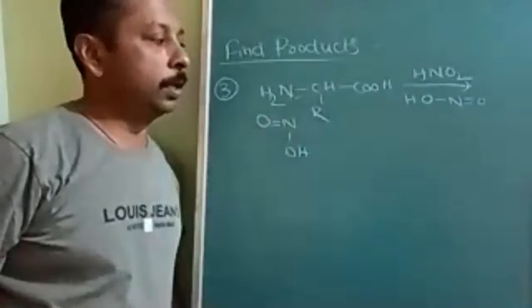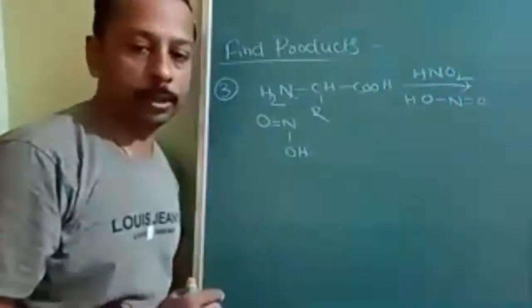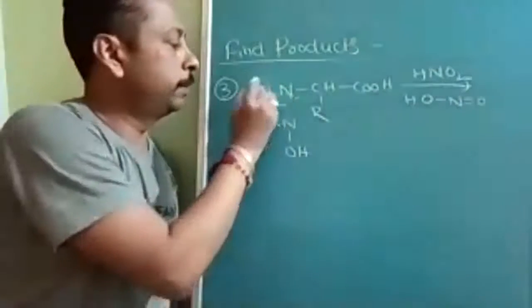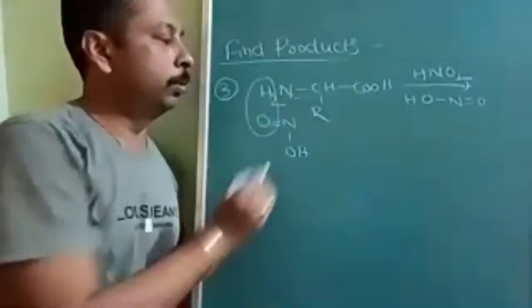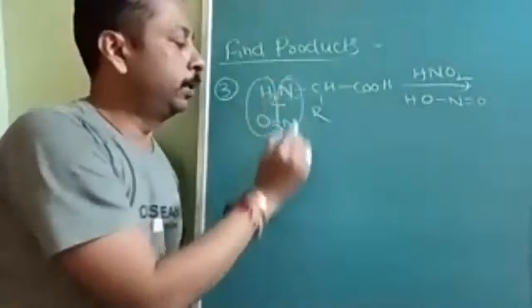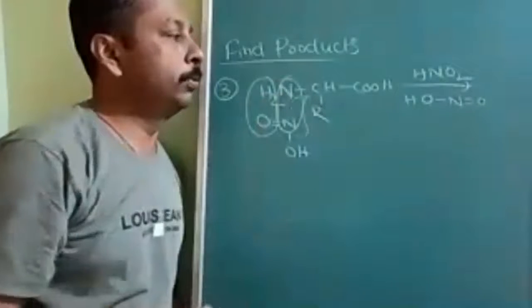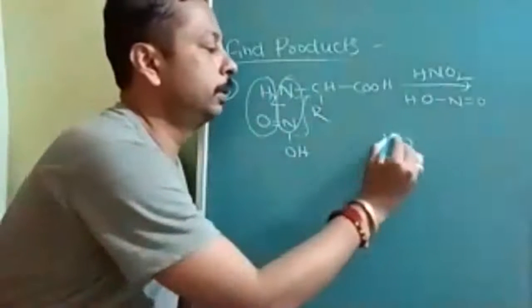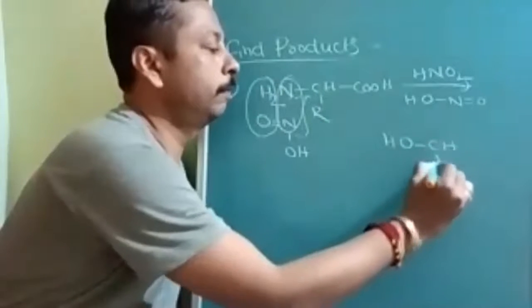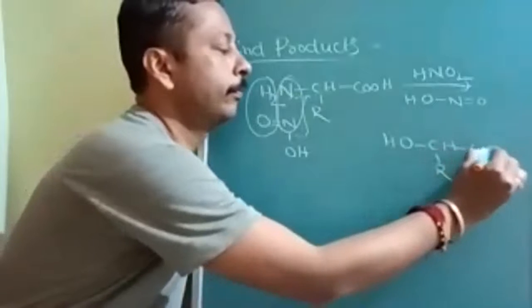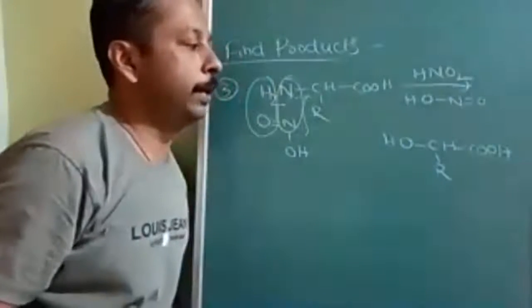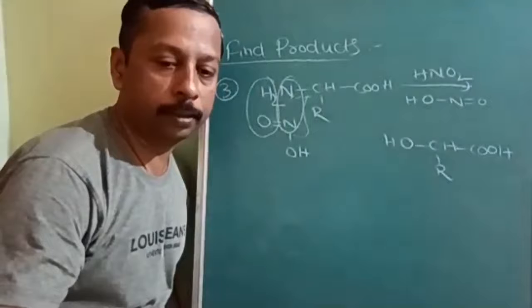Now tell me what are the products. This is the HNO2 structure. First product will be H2O. Second product will be N2, and this OH will be substituted here. Okay. So this is preparation of alcohol from amines. There is nothing new, but chapters are combined together.